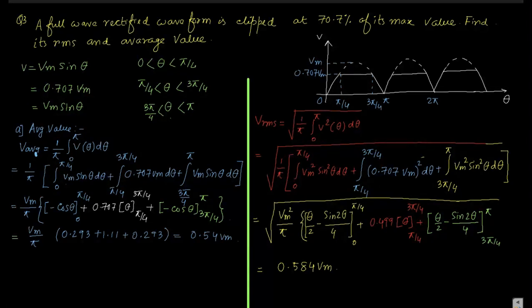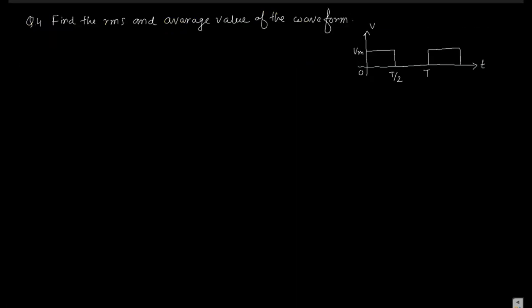Now go to the next one. This is a simple equation, a simple chopped DC. Find the average and RMS value of the waveform. This is Vm. Again you split, and you have to calculate from 0 to T, because from 0 to T by 2 the nature of the waveform is one, and from T by 2 to T the nature of the waveform is different.